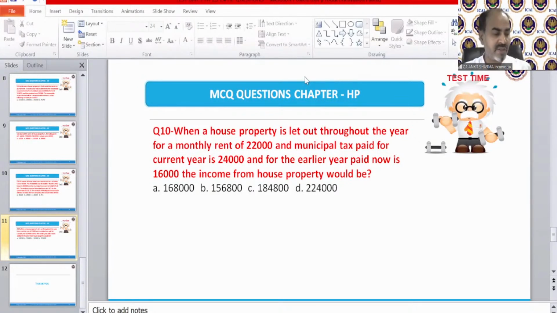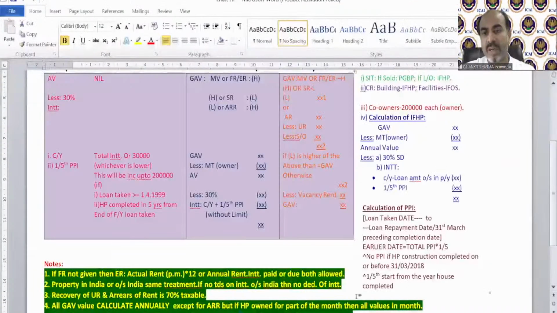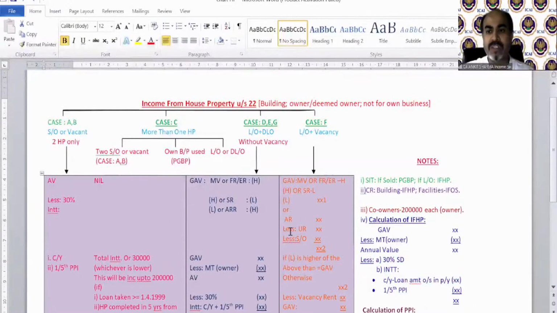I'll upload these MCQ solutions today only, and the chart has also been uploaded by me yesterday. So kindly refer to the chart also. It will really help you to see how we need to solve the provisions. This is the chart I uploaded. All the cases, all the basic provisions have been shown in this diagram. So please go through it.